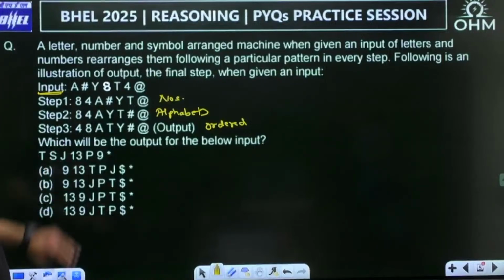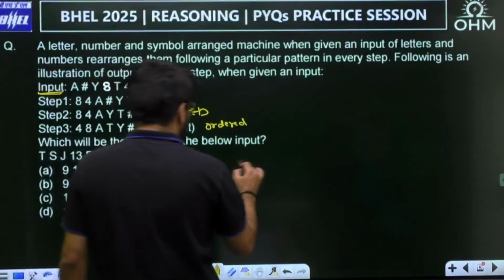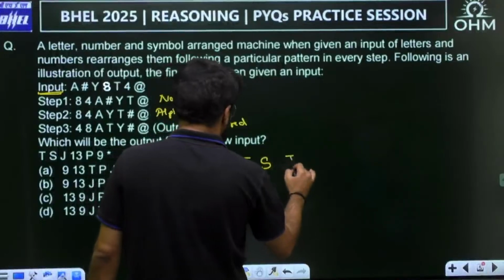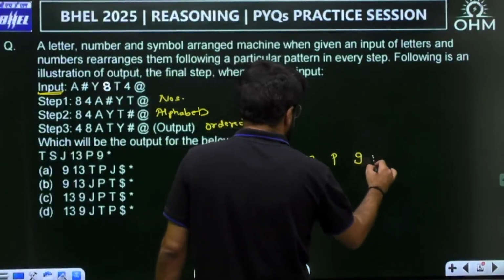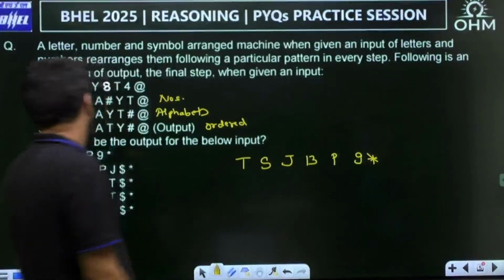Which of them will be the output for the below input? What is my input? T, S, J, 1, 3, P, 9, star.